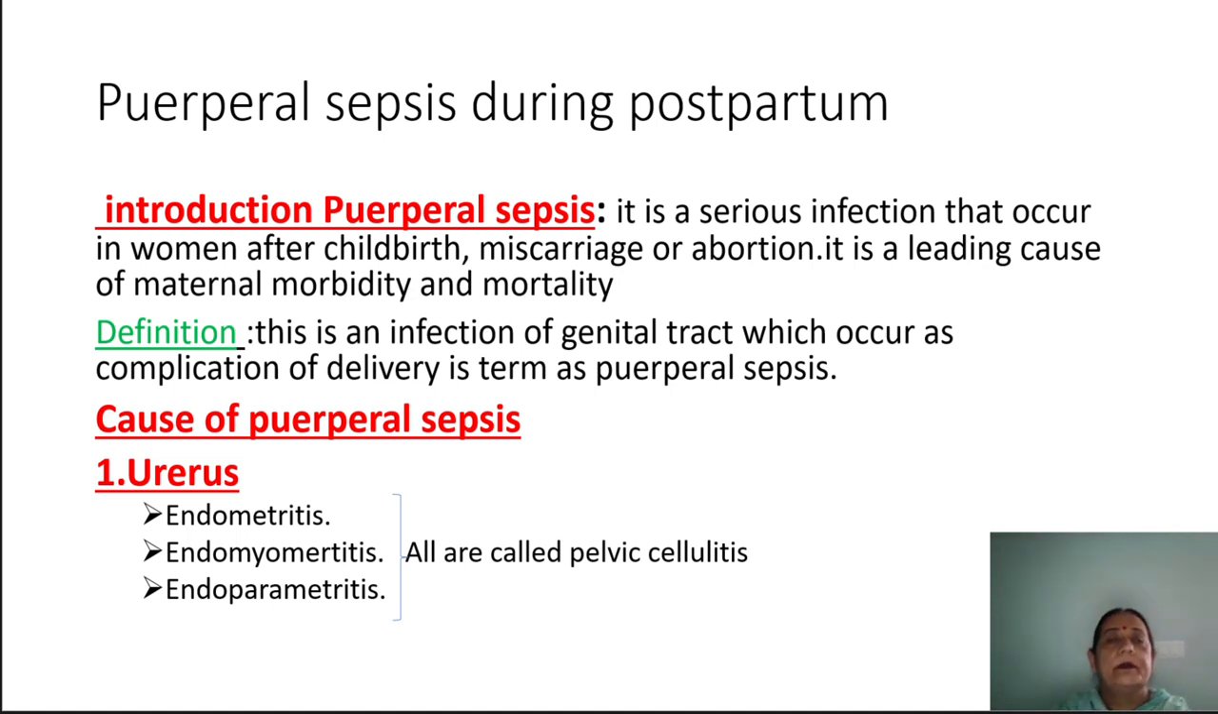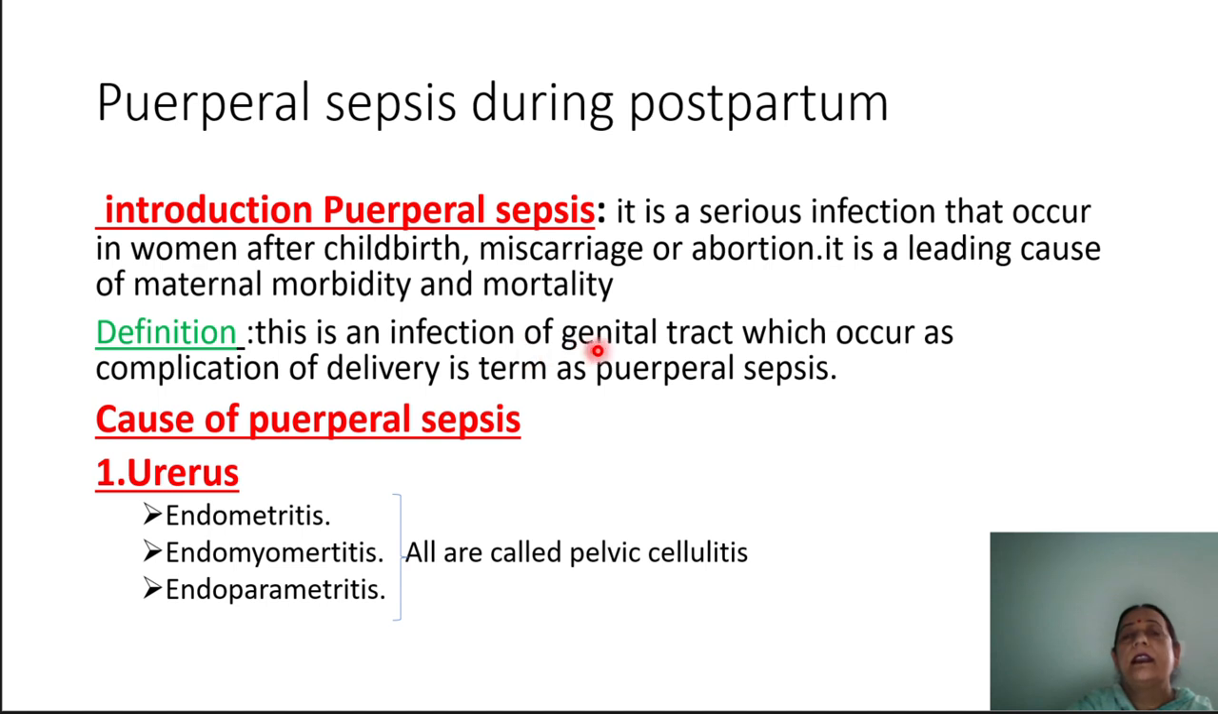Good afternoon to all. Today we will discuss puerperal sepsis during postmortem. So, introduction of puerperal sepsis. It is a serious infection that occurs in a woman after childbirth, miscarriage or abortion. It is a leading cause of maternal morbidity and mortality. Due to this puerperal sepsis, there is 10% of the morbidity and mortality.